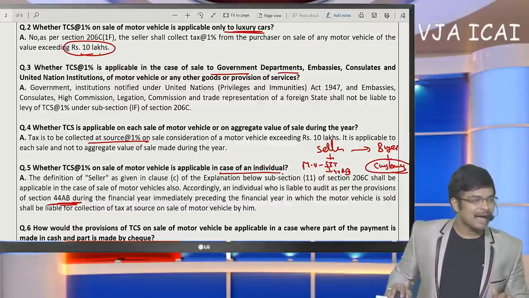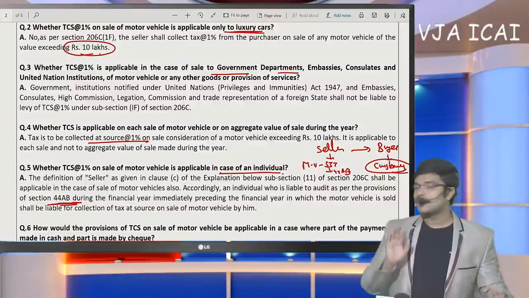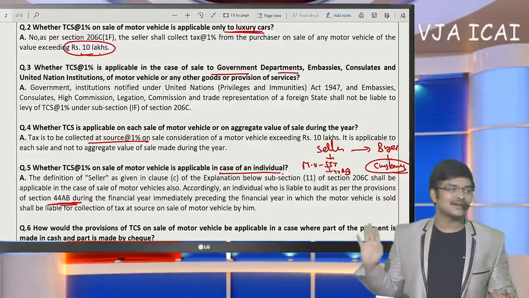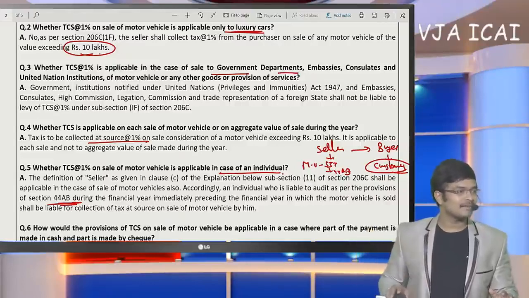In case of scrap, is TCS required to be collected on the GST amount? No. On the GST amount, there is no provision of TDS and there is no provision of TCS also. Both are not required.